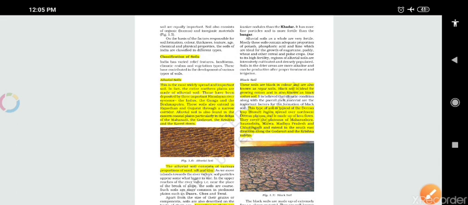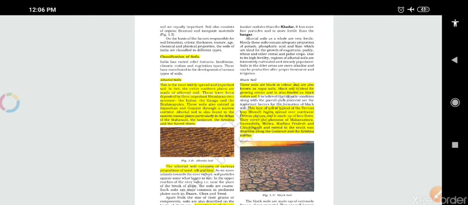So we have to focus on the classification of soil. This is a very important point of this chapter. You have to focus on what every soil is. As you know, every soil is not similar. If you go from one place to another, you can find different types of soil. So how can you classify them, on what basis? Just figure it out.